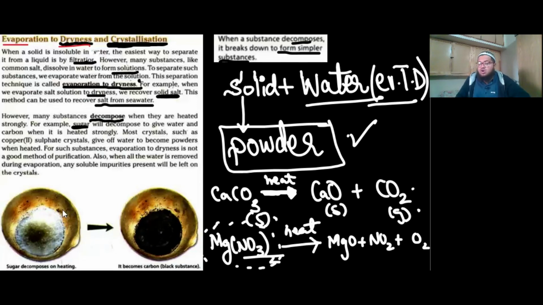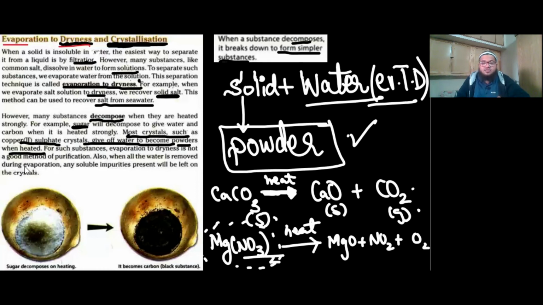So you cannot remove sugar from its sugar solution, and the reason is simple: you won't get sugar, you will get carbon instead. Most crystals, such as copper 2 sulfate crystals, would give off water to become powders when heated. That's a fact, and we'll be discussing it in crystallization, not here.